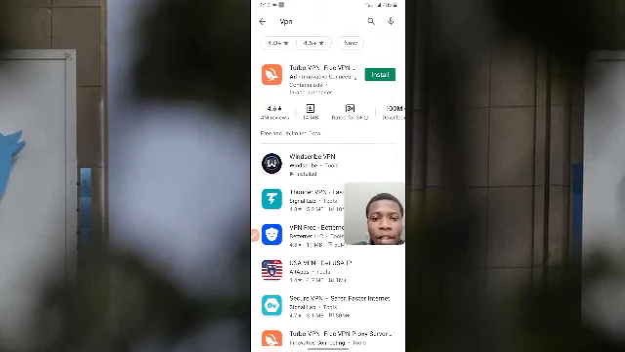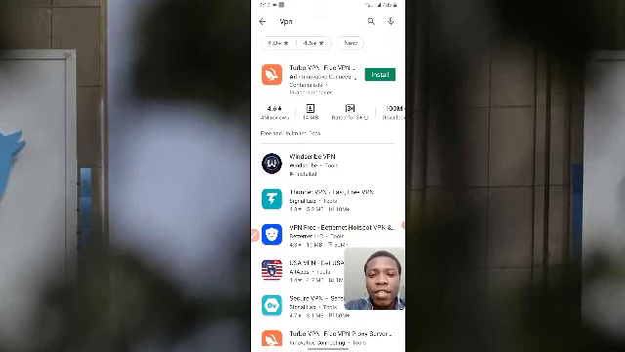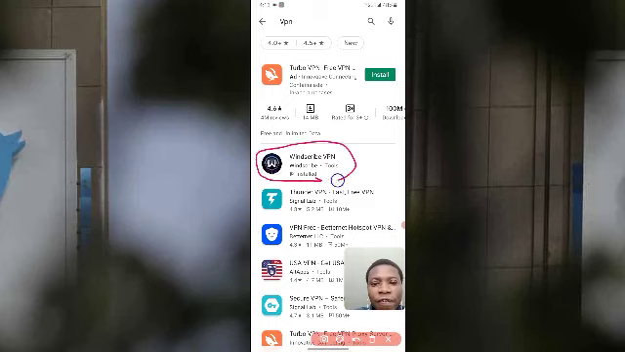You're going to see a lot of VPNs. You can see Windscribe VPN. I have this installed on my phone already. But I'm going to download another one so that you will know that you can actually use any VPN. So I'm going to use the second one or the third one.